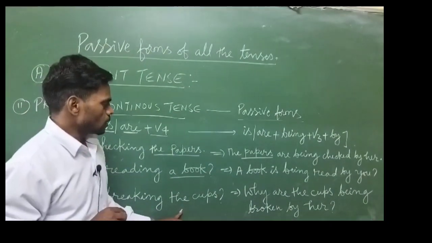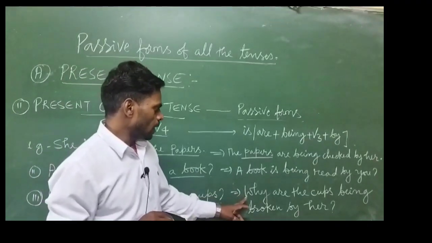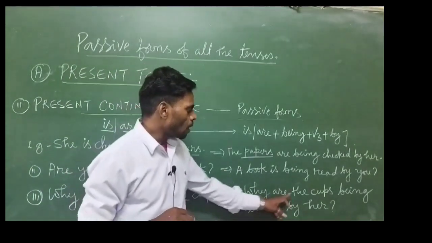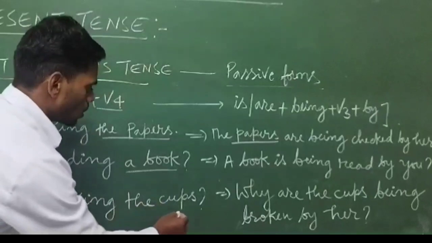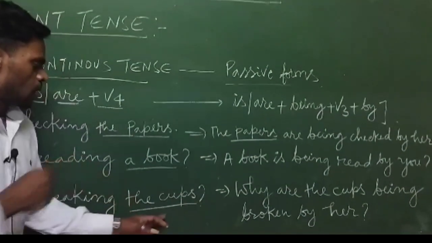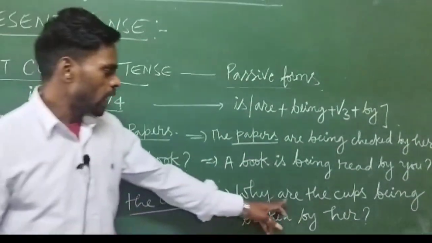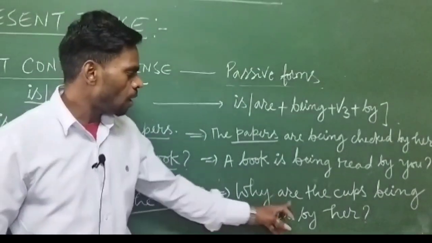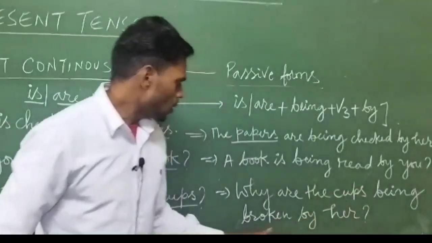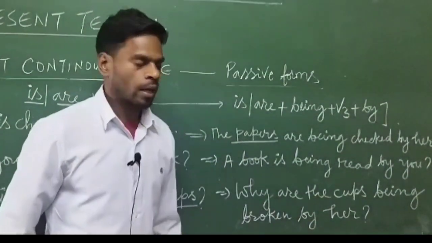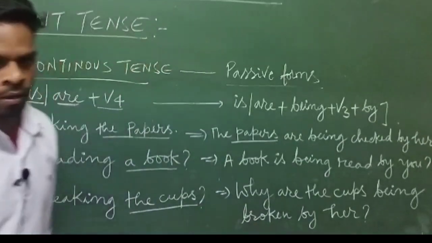Next, why is she breaking the cups? So when we change into passive voice, then it will be why are the cups, because the cups is plural, that's why we are using the helping verb are. So why are the cups being broken by her, and at the end a question mark.